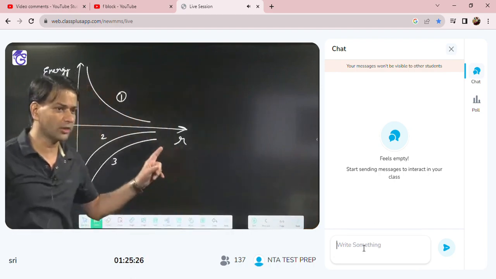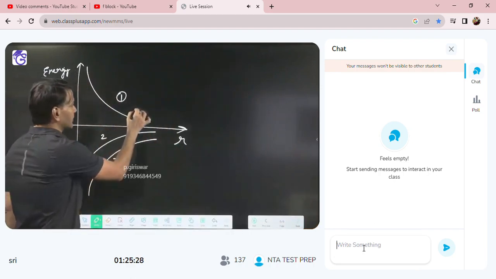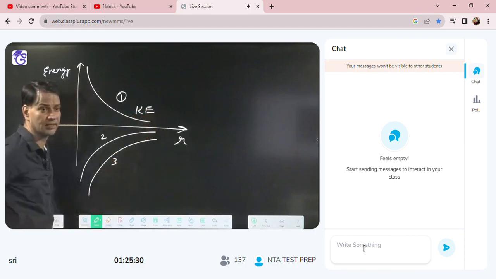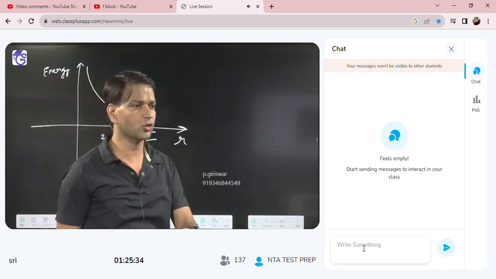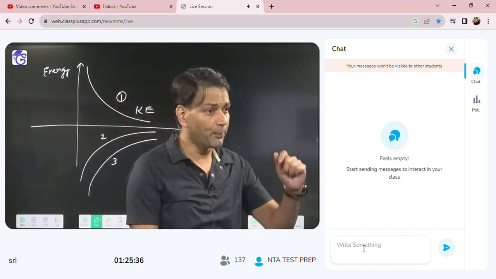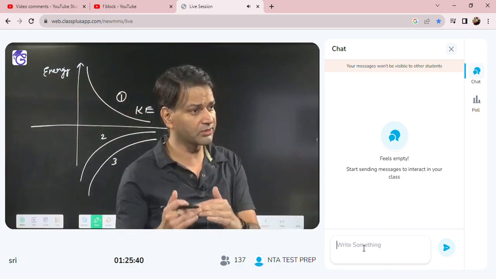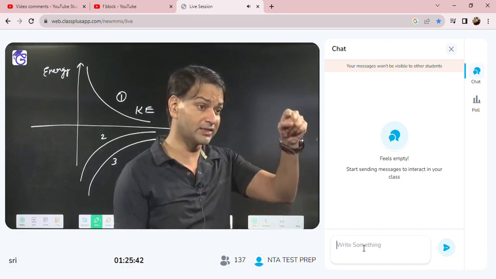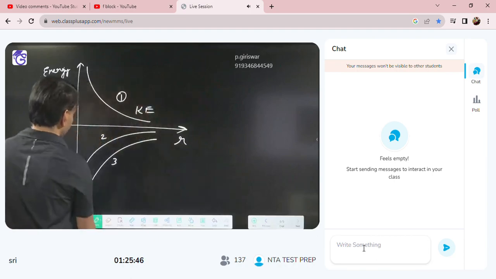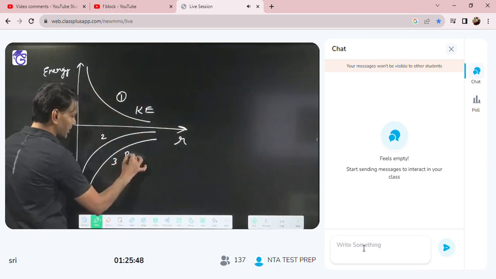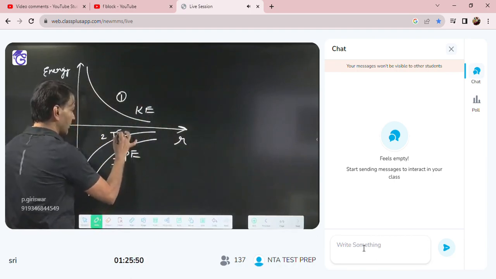Now, one is the positive energy. Which energy will be positive? Kinetic. 2 and 3 are negative, so one of them is total and one is potential. Potential is more negative. Why? Because it is minus GMm by r. So more negative means 3 is the potential and 2 is the total energy.